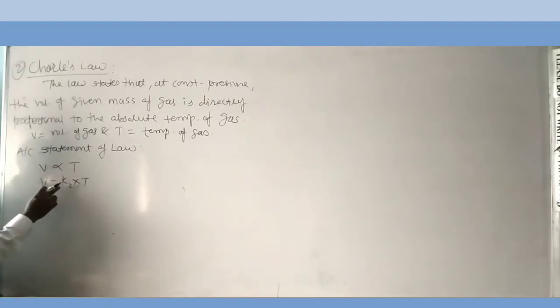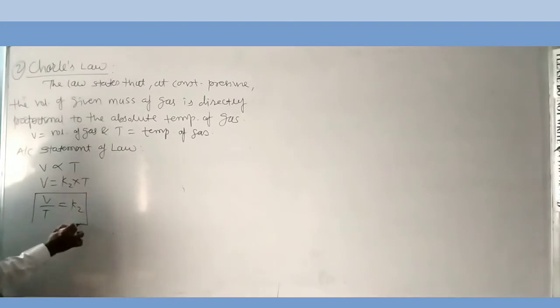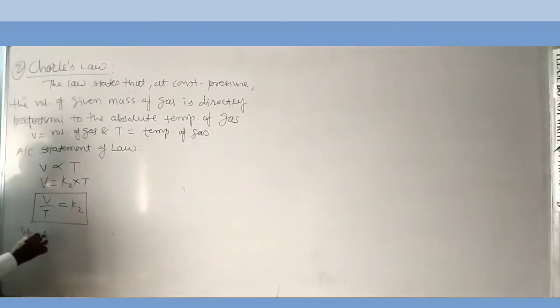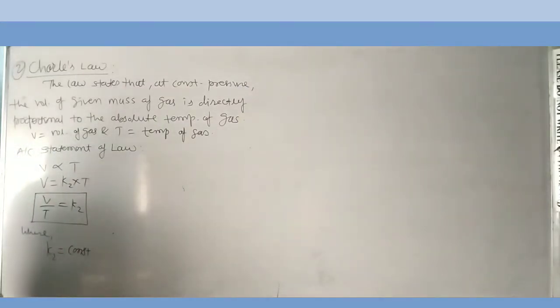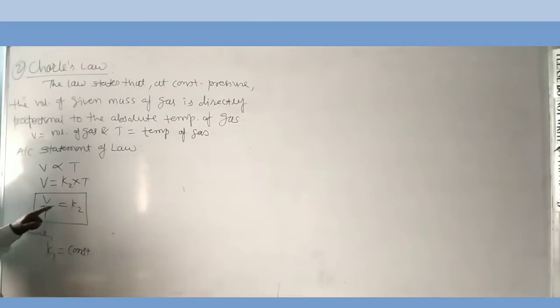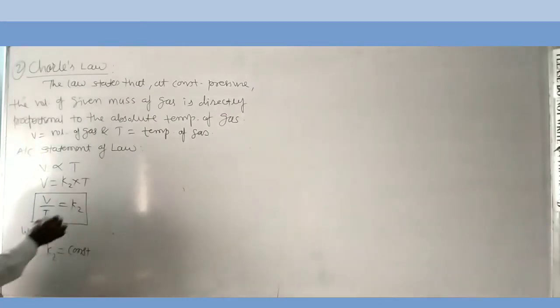Therefore, V is equal to K2 into T, or V upon T is equal to K2, where K2 is the proportionality constant. This is the mathematical form of Charles' law.